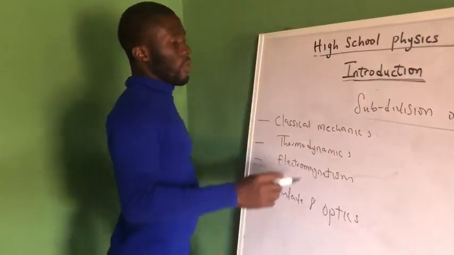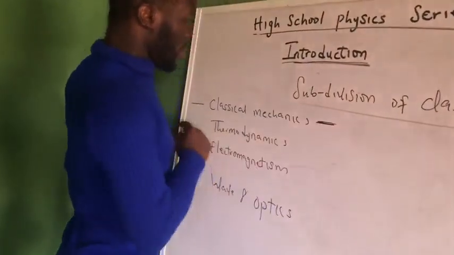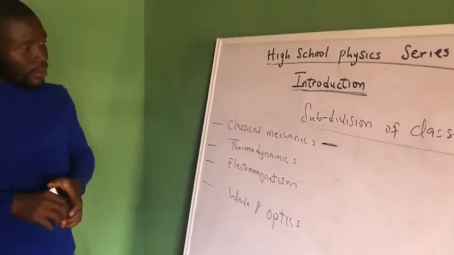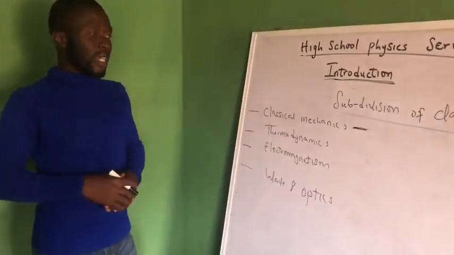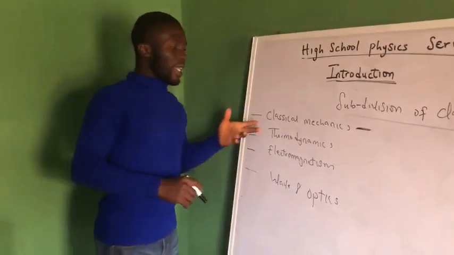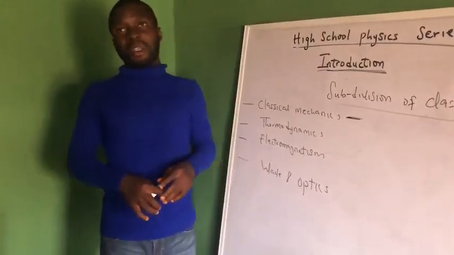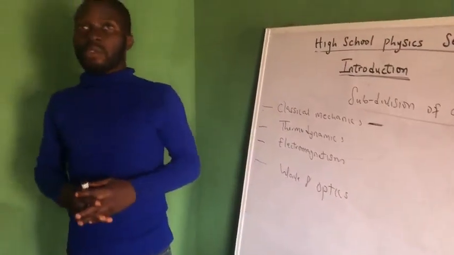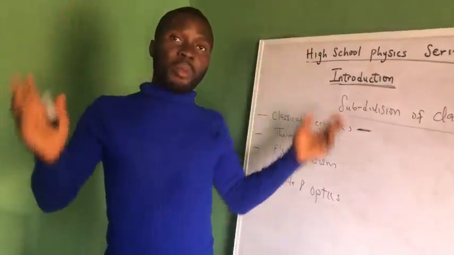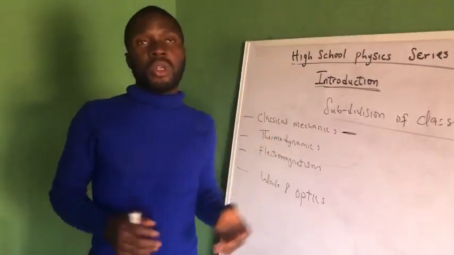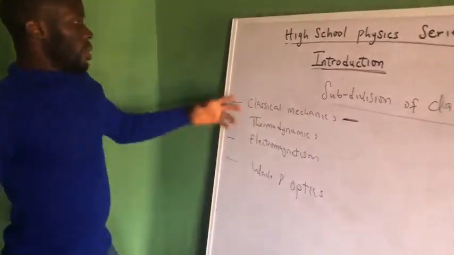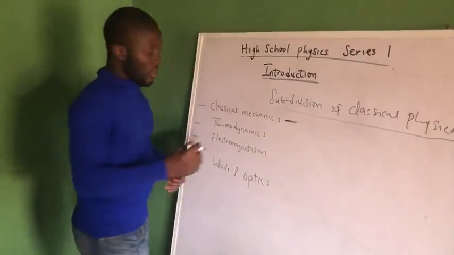So now, when we say classical mechanics, what are we talking about? Of course, from the definition of classical physics, we can safely define what classical mechanics is. We already know that classical physics has to do with the world of the macro scale, the world of large objects. When we say mechanics, what do we mean?